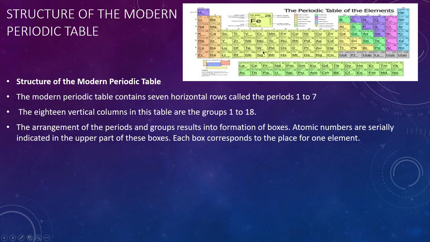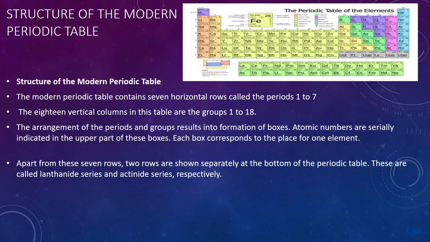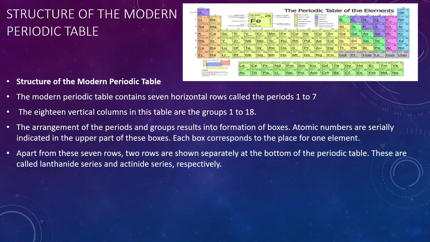This arrangement of groups and periods results in the formation of boxes. Atomic numbers are serially indicated in the upper part of these boxes. Each box corresponds to the place for only one element. Apart from these 7 rows, 2 rows are shown separately at the bottom of the periodic table.